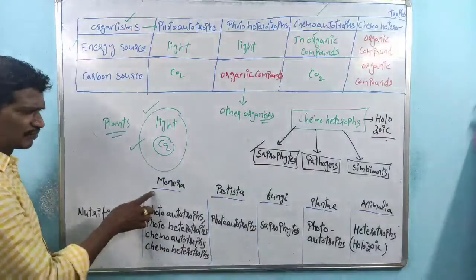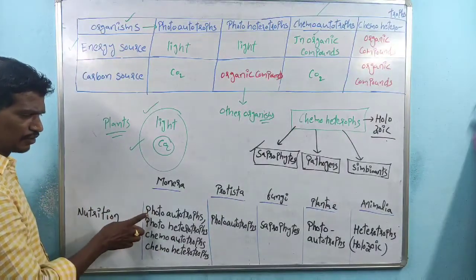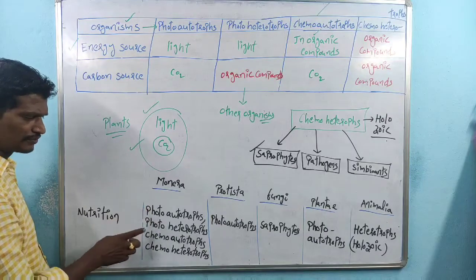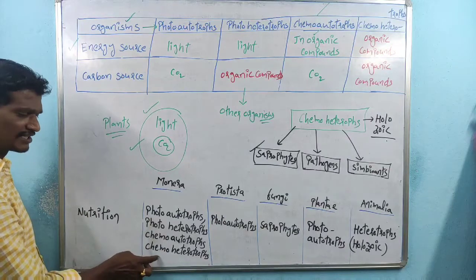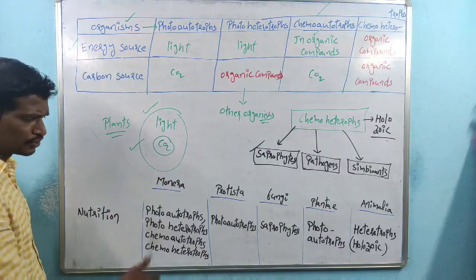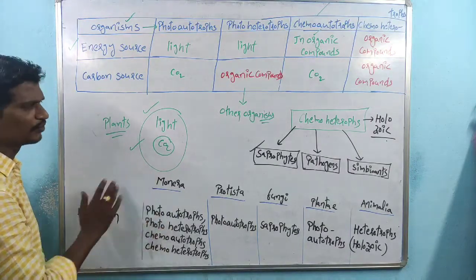Coming to nutrition here, Monera is there. Within Monera, some bacteria are photoautotrophs, some are photoheterotrophs, some are chemoautotrophs, and some are chemoheterotrophs. So all types of nutrition are seen in Monera.